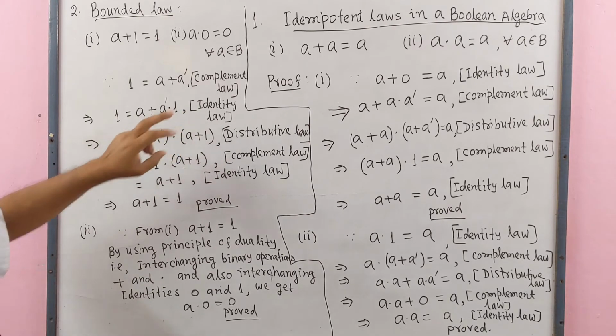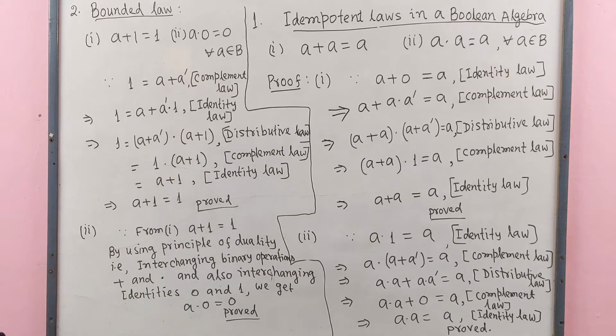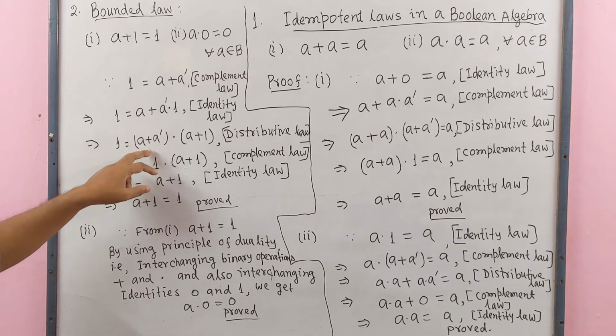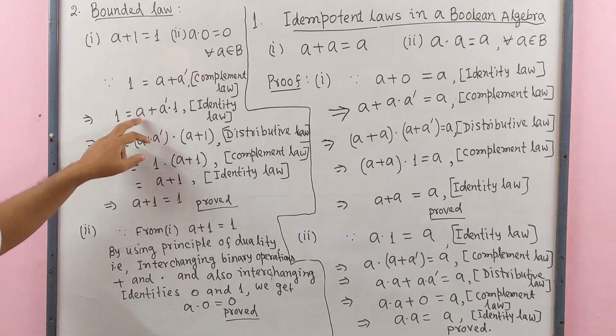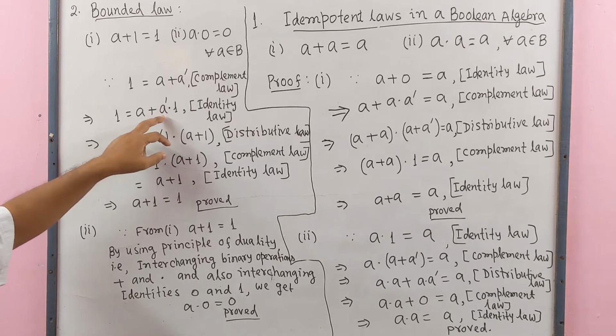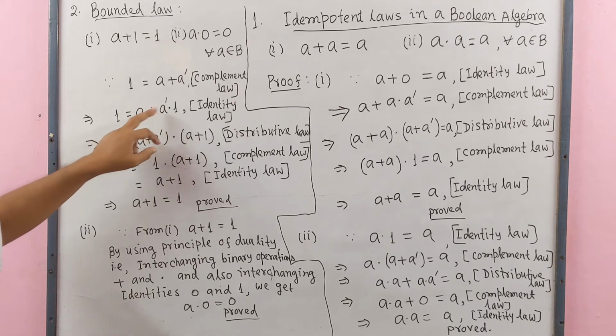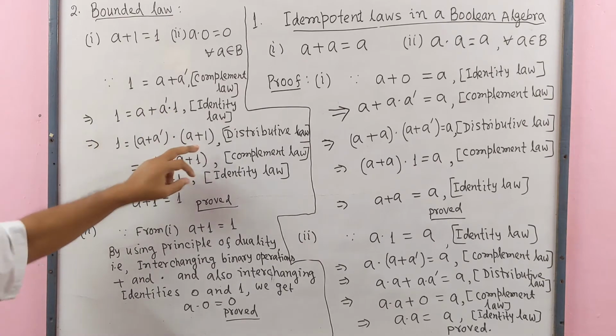Since 1 is the identity with respect to dot. Now we use the distributive law. Here a plus a dash, that is a plus complement of a dot a plus 1.